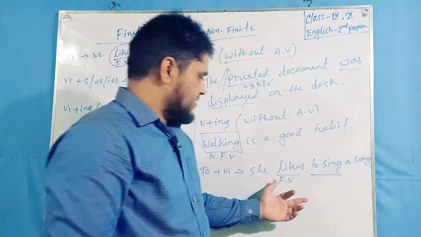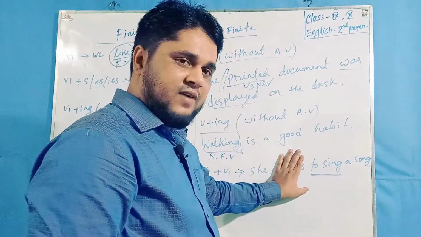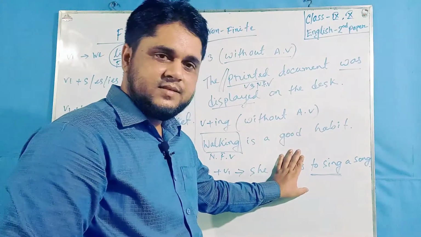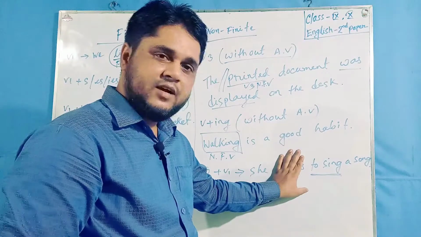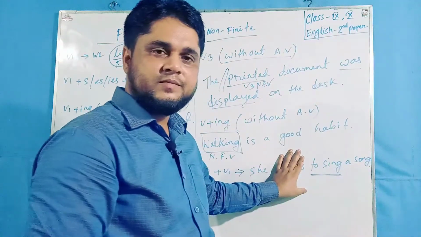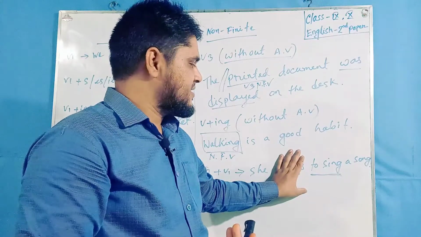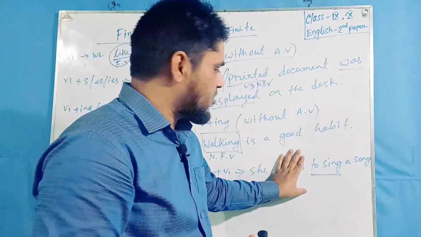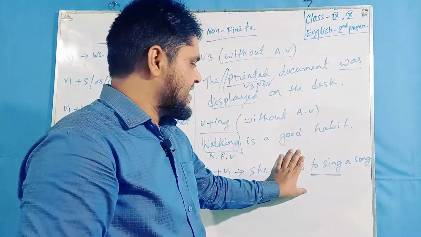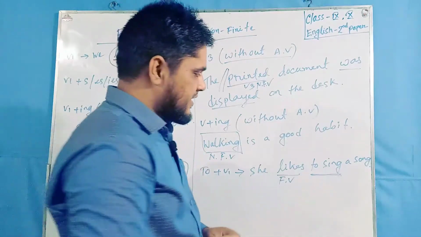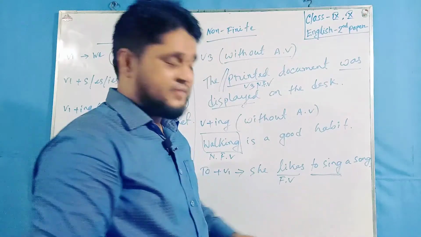If we remove this finite verb, the sentence doesn't express a complete meaning. "She to sing a song." What kind of meaning is it? It doesn't have a complete meaning. That's why it can't be a finite verb. It is a